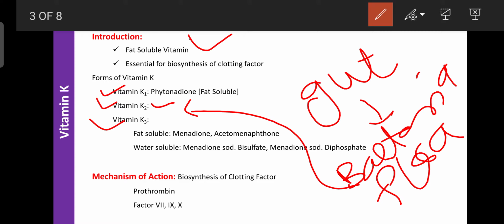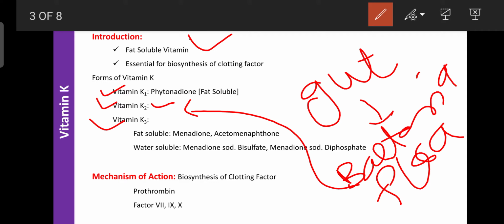So regarding the mechanism of action of vitamin K, it mainly enhances the synthesis of clotting factors like prothrombin, and prothrombin is required for the formation of thrombin in the presence of the prothrombin activator. Then once the thrombin is formed, the blood coagulation process can continue. So that is the role of vitamin K.